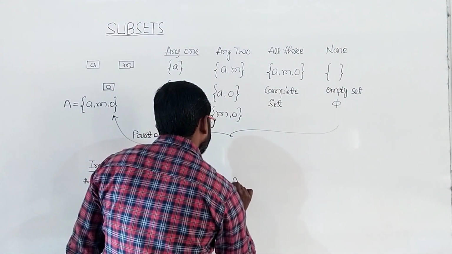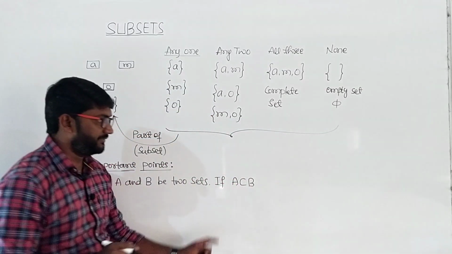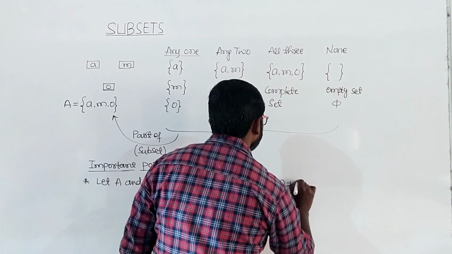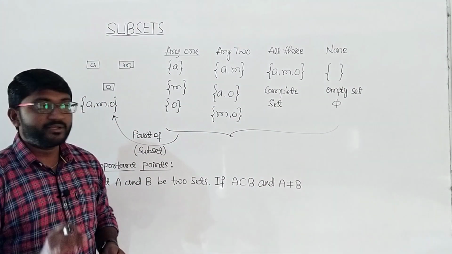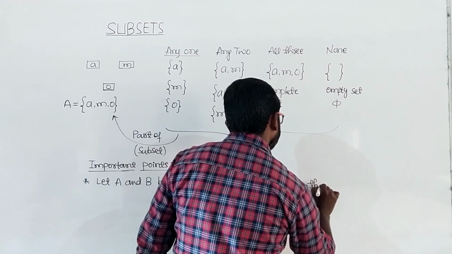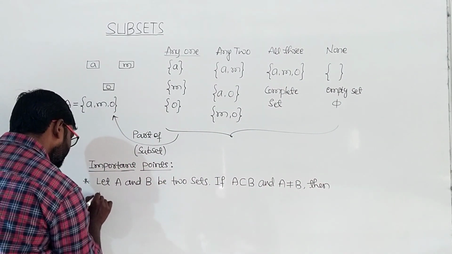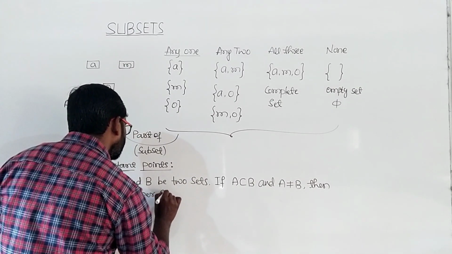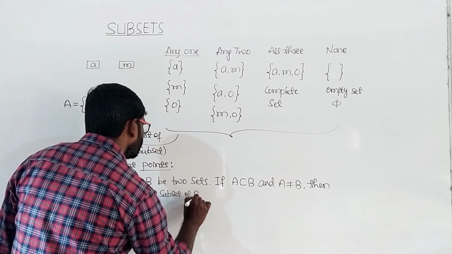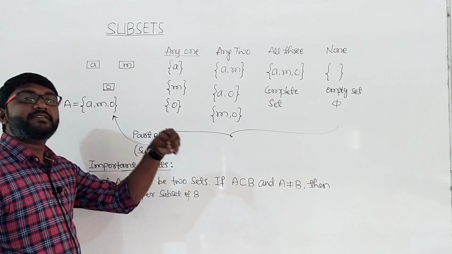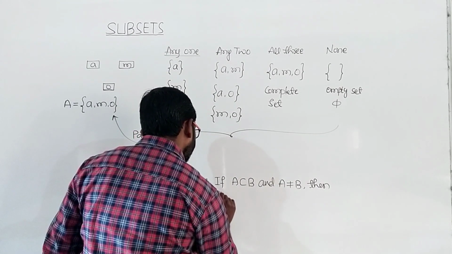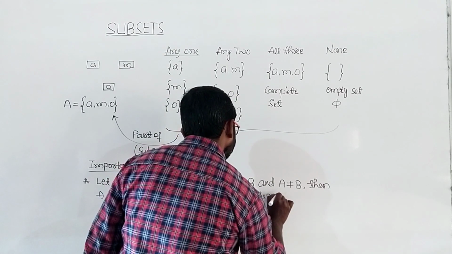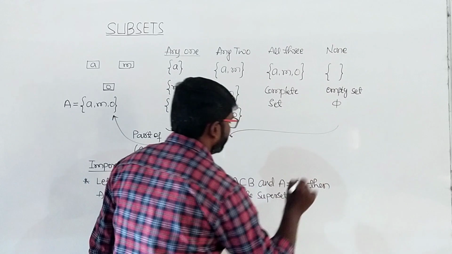If A is a subset of B, and A is not equal to B, then A is a proper subset of B, and B is the superset of A.